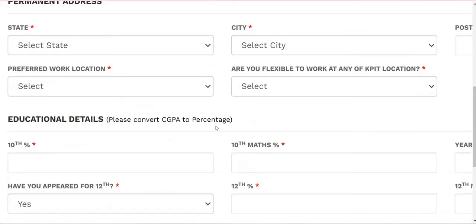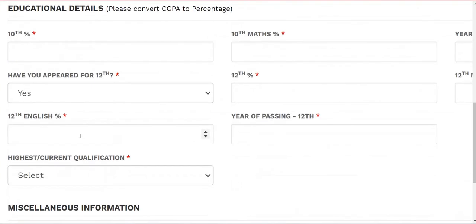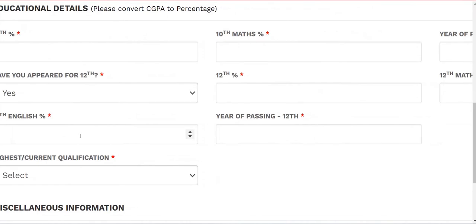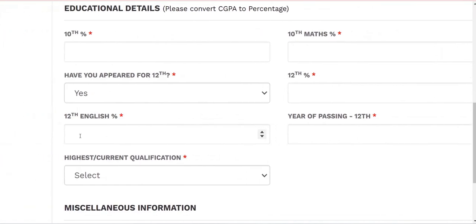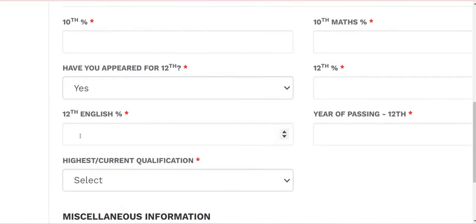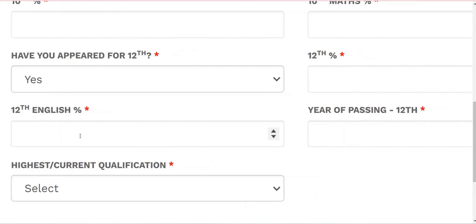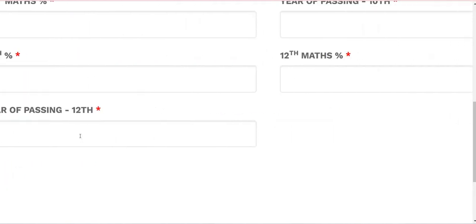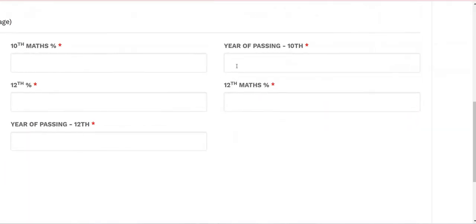The thing you will find difficult here is 10th and 12th, so I have explained it clearly, don't worry. 200 means converted into 100 by dividing by 2. If you are from CGPA, they mention converting it into percentage and dividing by 2, and you just place it here.